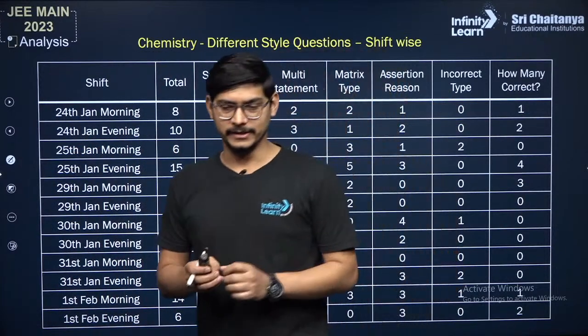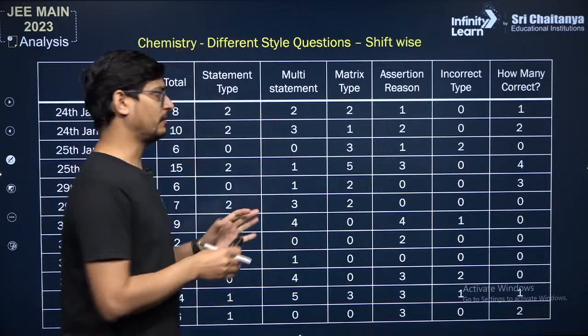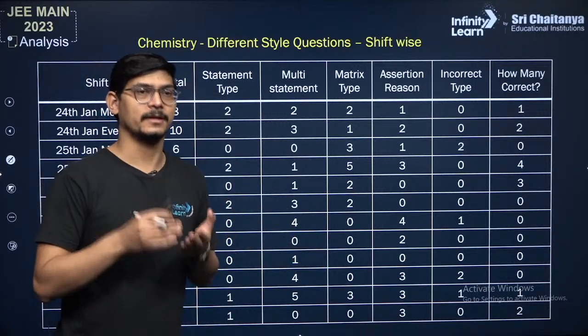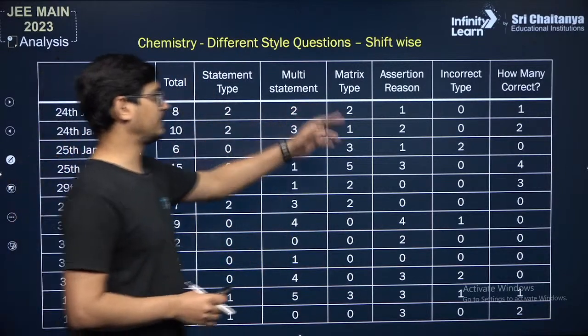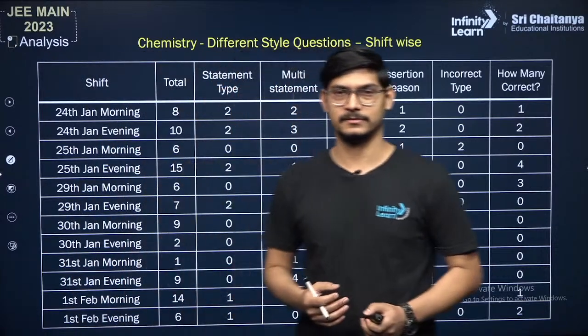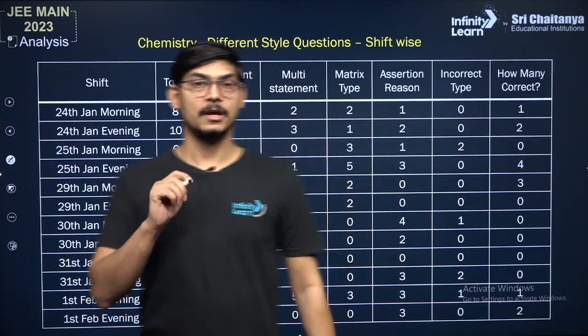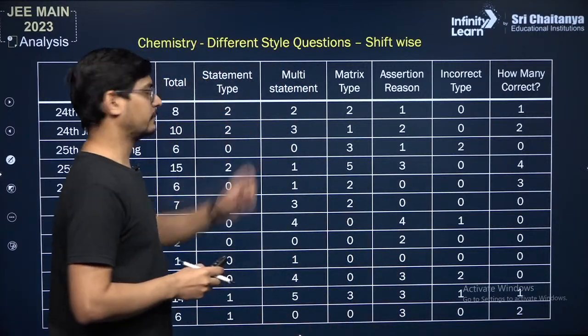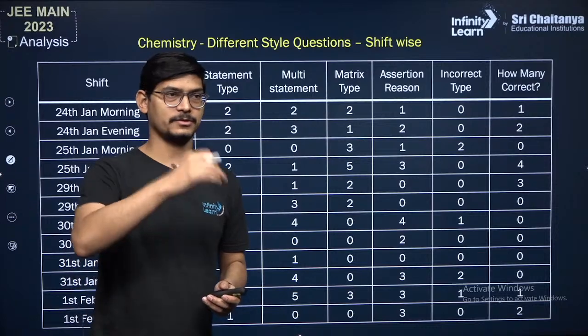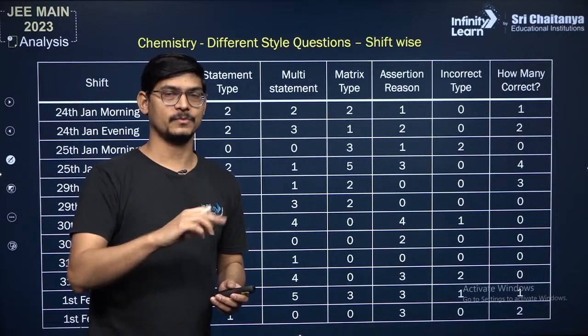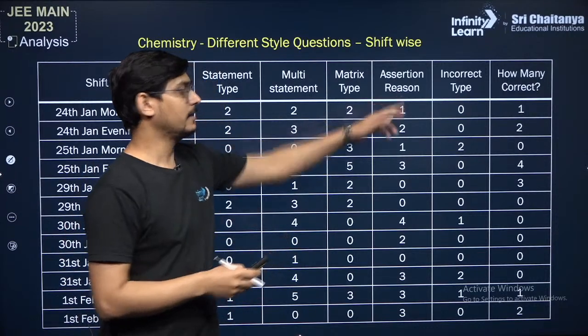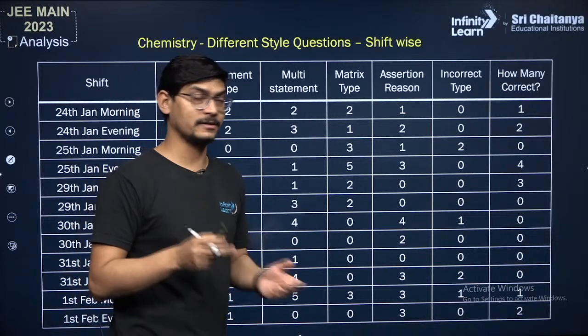If you're solving a numerical, of course you have to be focused and correct. But if you're solving such type of question, just read the question twice, and read every statement. Use marking: if a statement is correct, mark it as your correct answer. If it is incorrect, forget it. Or if it is an incorrect type question, then if a statement is correct, forget it; if it is incorrect, count it.